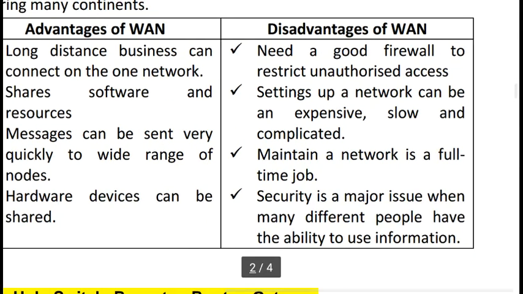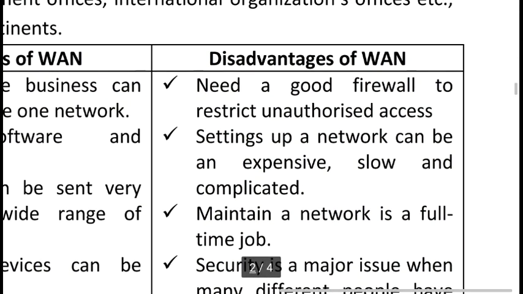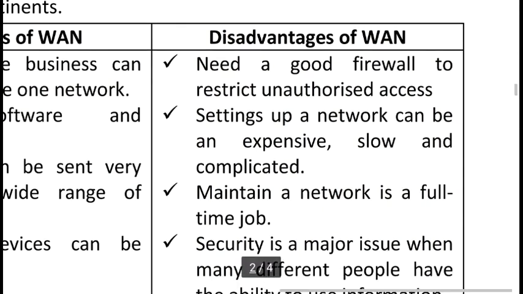Okay, a disadvantage is that you need a good firewall to restrict unauthorized access. A firewall may be software or hardware that prevents unauthorized access on the internet. So it is a very big challenge in a WAN network. Setting up a network can be expensive, slow and complicated.